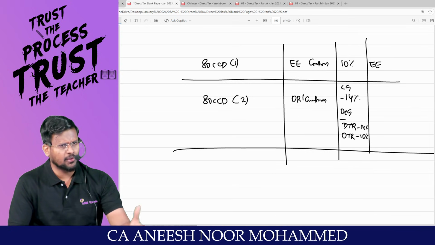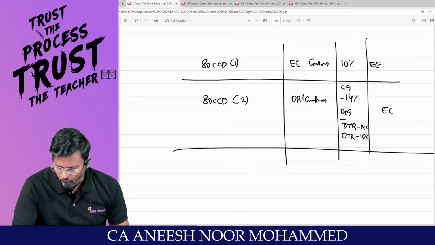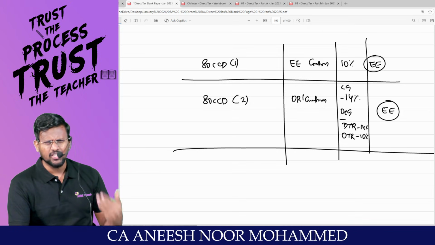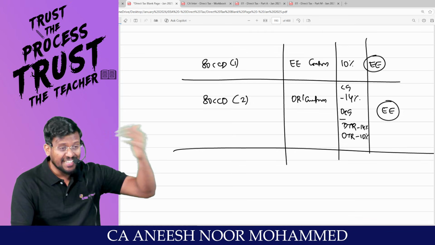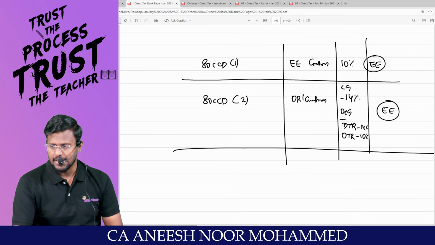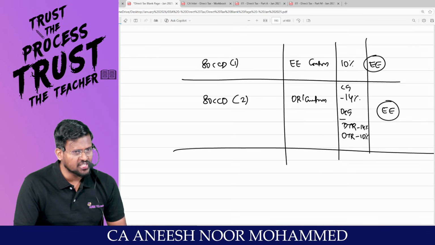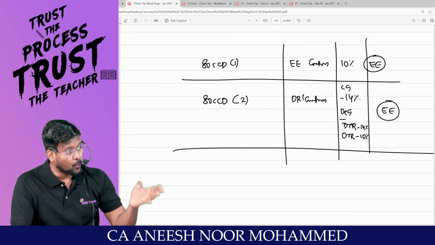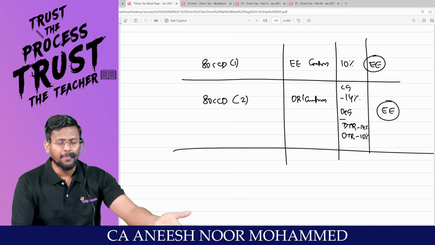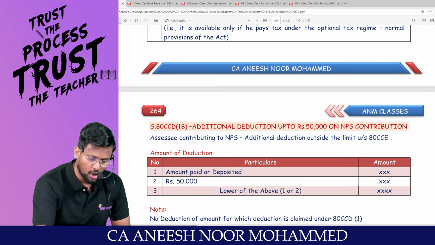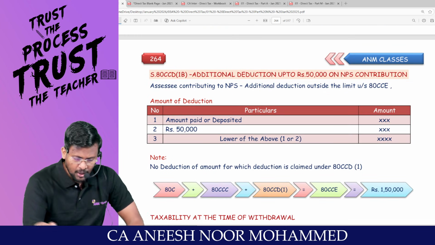My dear lovable students, and all the deduction can be claimed by whom? Employee only. There is no deduction for the employer at all. His deduction we have talked about in the PGBP chapter under section 36: 36(1)(iv), 36(1)(iva), 36(1)(v), 36(1)(va). These are the 4 deductions which are available to the employer. The Chapter VI-A deduction chapter is not from the angle of the employer. It is from the angle of the employee. Can I proceed?